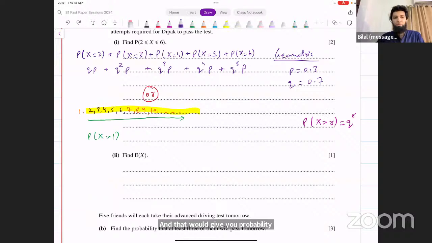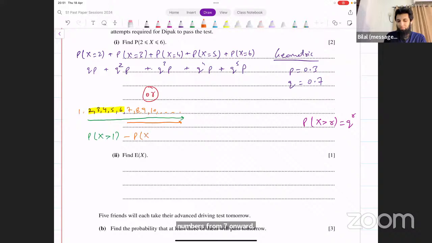But you don't want all of these. You only want up to 6. 2, 3, 4, 5, 6. That's all that you want. So you need to get rid of this part from that total. How do you describe this part? The numbers from 7 onward in this form: x greater than 6.